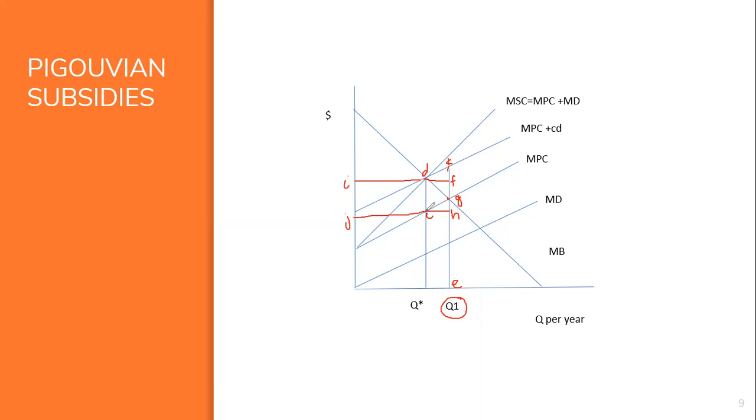Let's suppose the government is providing a subsidy to not produce, right? Once again, the perceived marginal cost schedule is MPC plus CD. This is the subsidy portion. At output Q1, this is the distance EK.